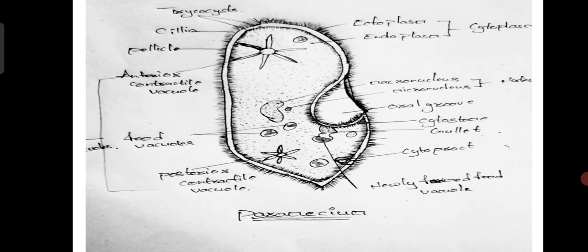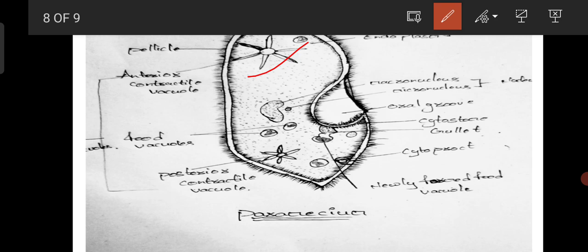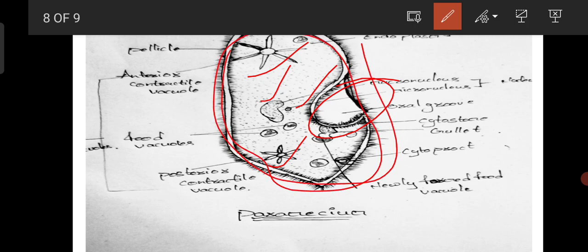And this is the diagram of Paramecium. This diagram is drawn by our student Afreed, who is a first year BSc student. And here you can see the various cell organelles like contractile vacuole, macronucleus, micronucleus, oral groove, and innumerable cilia are also seen.